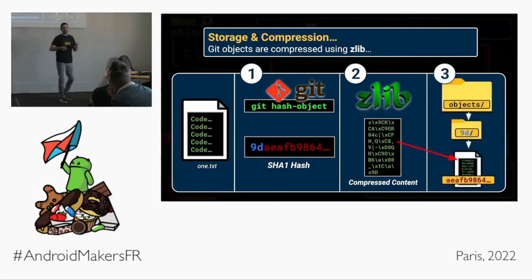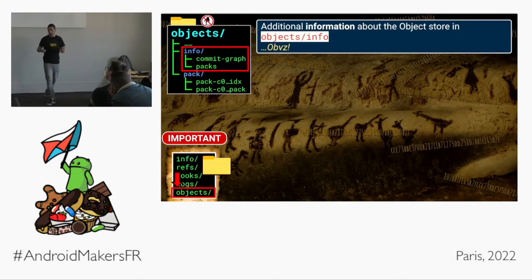And finally, Git goes to the objects directory. It creates our folder, like I said before, with the first 2 characters of that hash, and inside that folder it makes a file and sticks in that lovely compressed, juicy content. I don't know why it's juicy. And that's how Git stores objects. That's dope, that's cool to know.